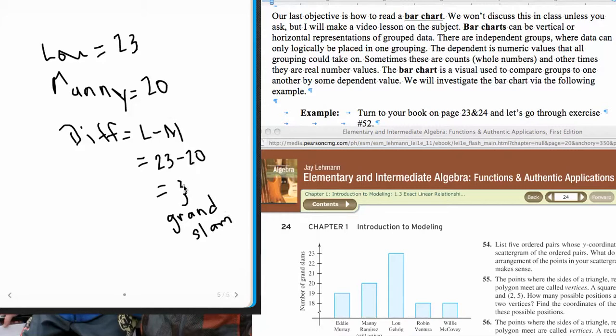So now you're a little bit more familiar with the bar chart, hopefully, and if you had never had the opportunity to read one, now you hopefully know how. So that'll end our section 1.2, and we'll continue next in section 1.3.